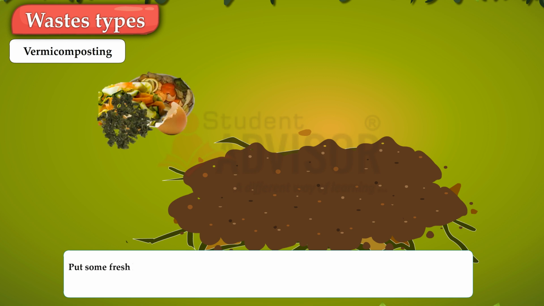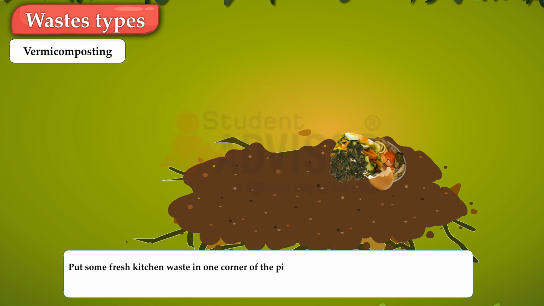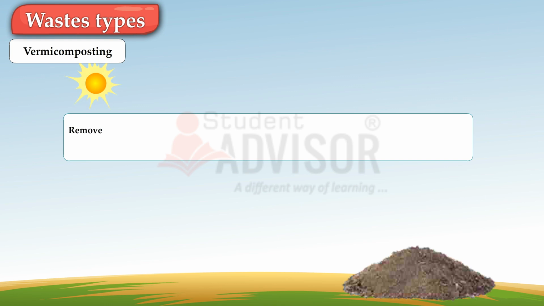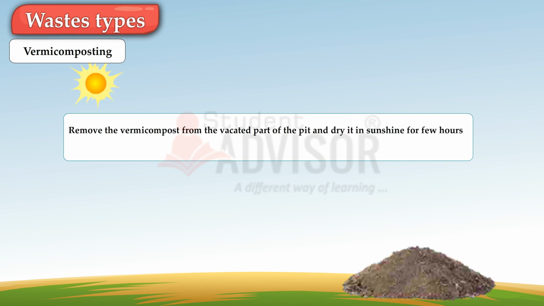Put some fresh kitchen waste in one corner of the pit. All the red worms will shift towards the corner of the pit containing food. Remove the vermicompost from the vacated part of the pit and dry it in the sunshine for a few hours. Vermicompost is now ready to use. Vermicompost can be used as an excellent manure.